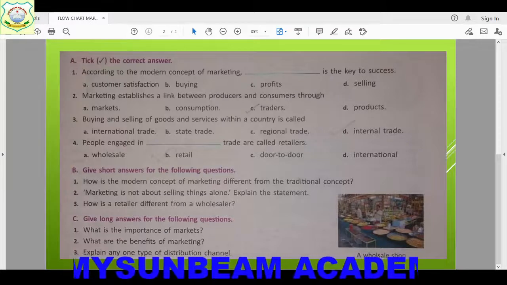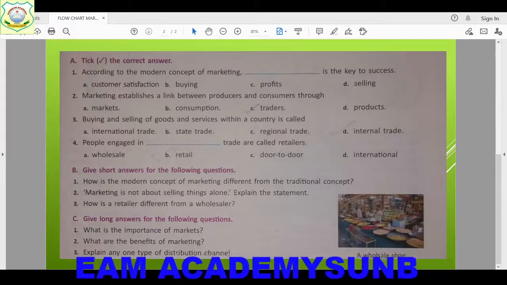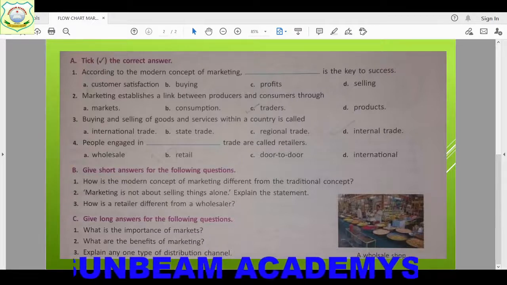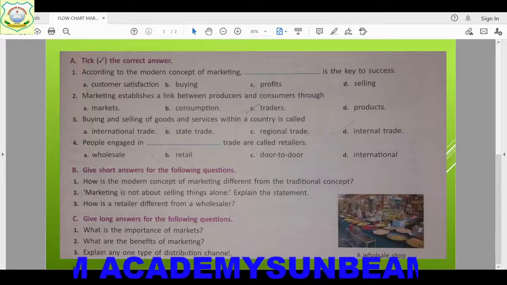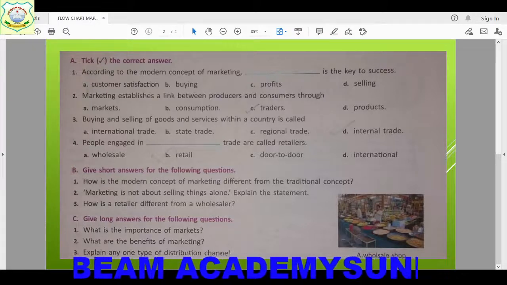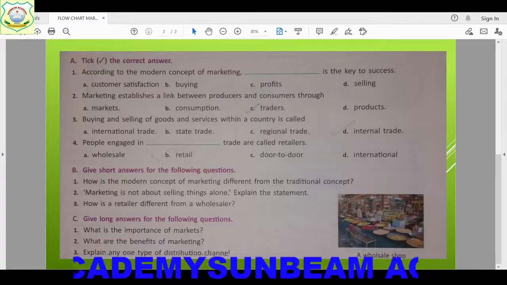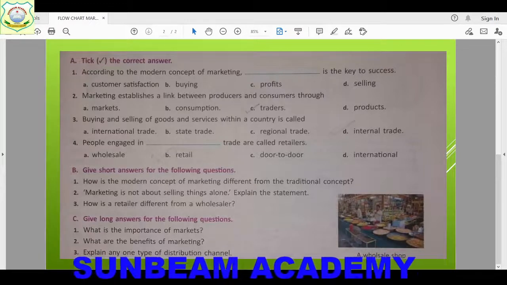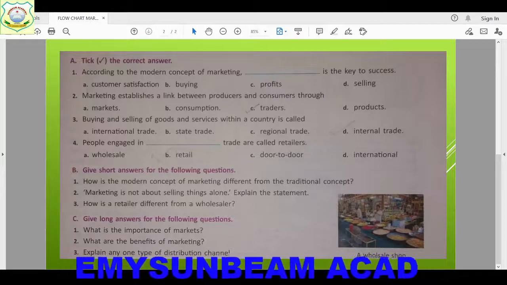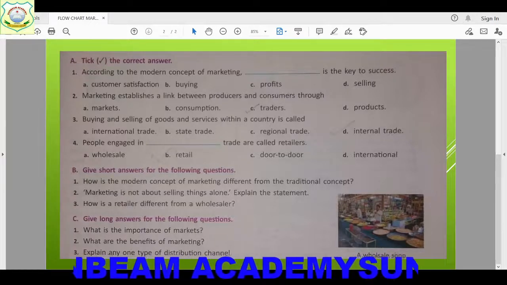Don't write only one. And I will also give you the answer key with both. That means the answer is one, but I will provide both types. Is that clear? Because in exam it can be asked either one type or two types. So it's better you learn both and you write both.